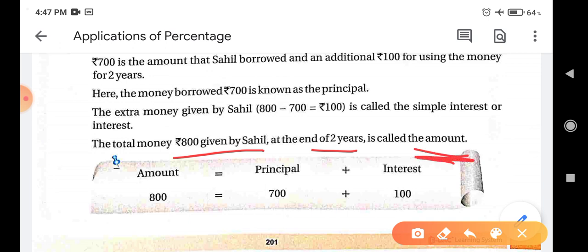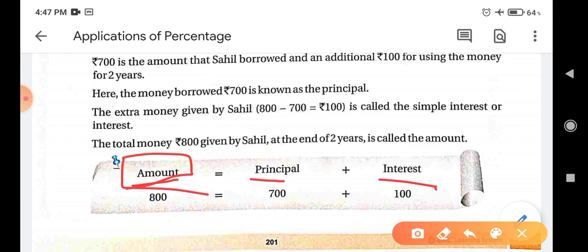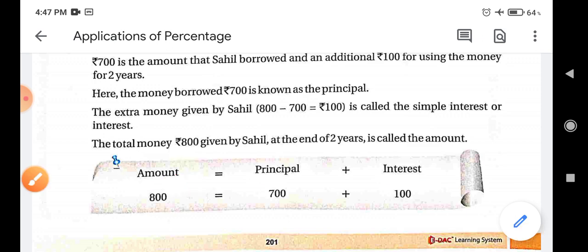The total money given by Sahil at the end of 2 years is called the amount. The total money, that is 800 rupees, 700 plus 100, is called the amount that he pays back at the end of 2 years. So amount is equal to principal plus interest. We get the formula that amount is always equal to principal plus interest. If we add principal and the amount of interest, then we get the amount. So 800 is equal to 700 plus 100.